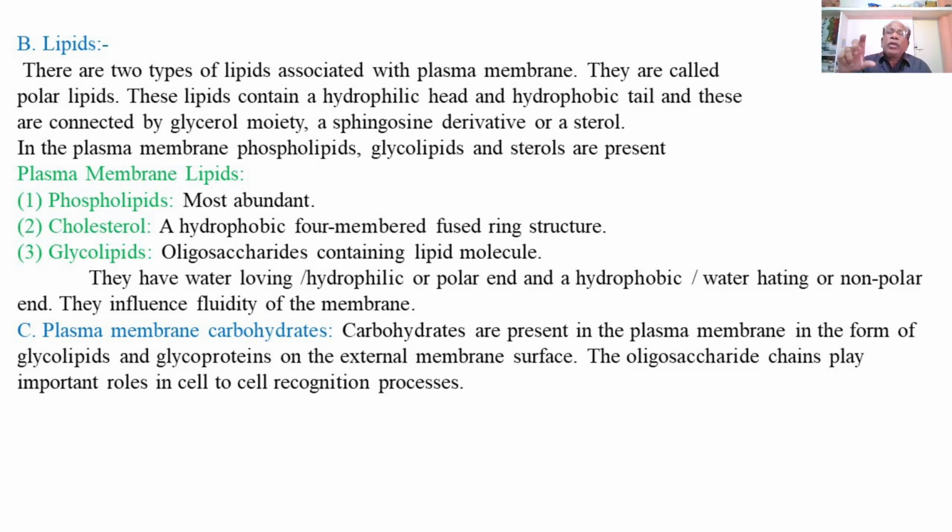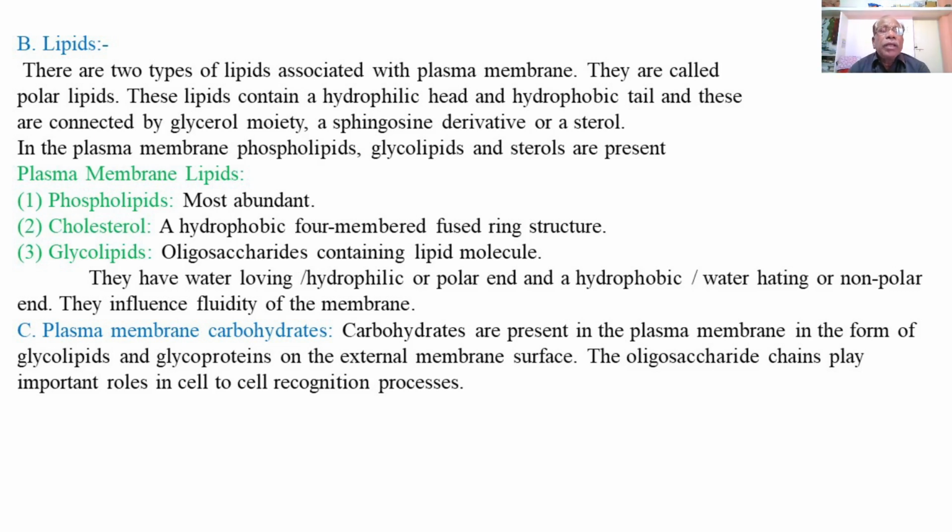The polar ends of the lipids are composed of hydrophilic heads, and the inner ends, the hydrophobic ends of the lipids, face one another and lie inside the lipid bilayer, as hydrophobic tails consisting of two chains of fatty acids.